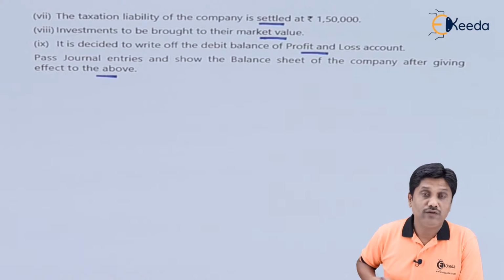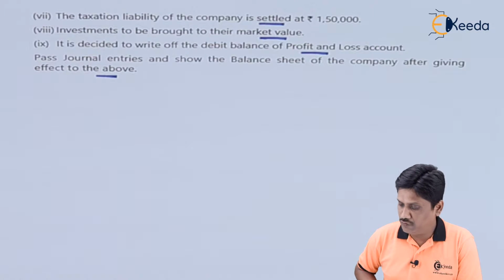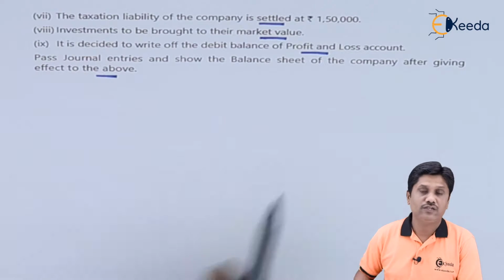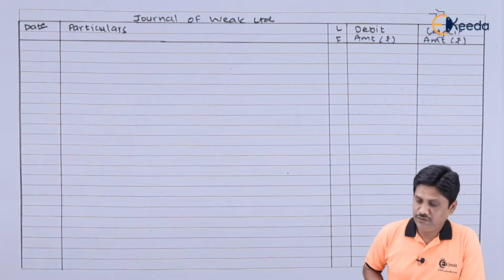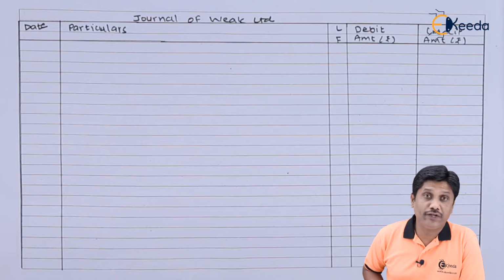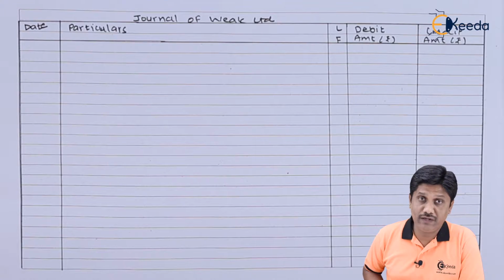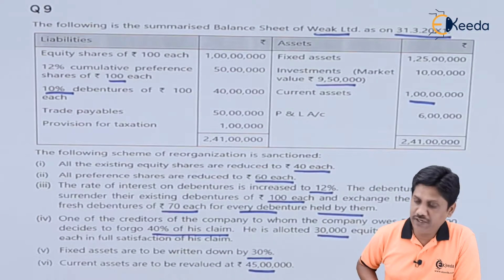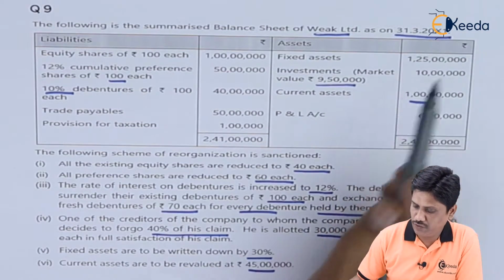So friends, we are here with the solution. Now we have to just prepare journal entries and balance sheet after giving the effect. So let us prepare journal. Friends, we are ready with the journal. Now we have to record all the transactions one by one. Let us see the transactions. Balance sheet is given on this date, so all your entries will come on 31st March 20x1.